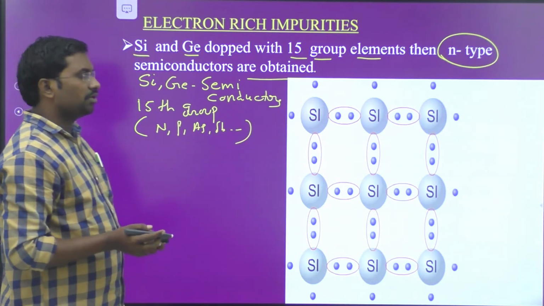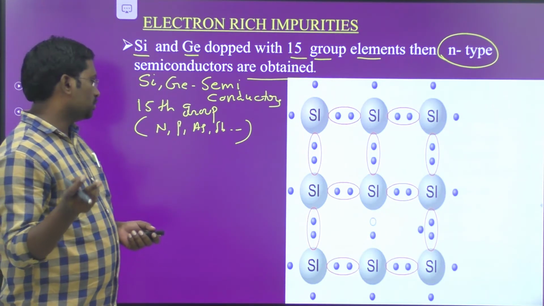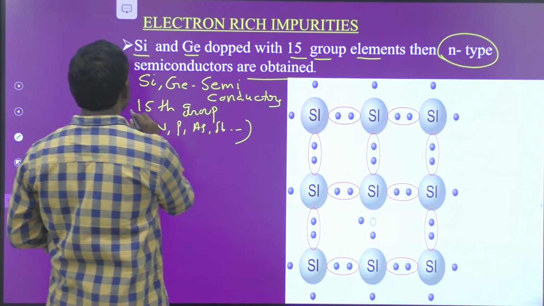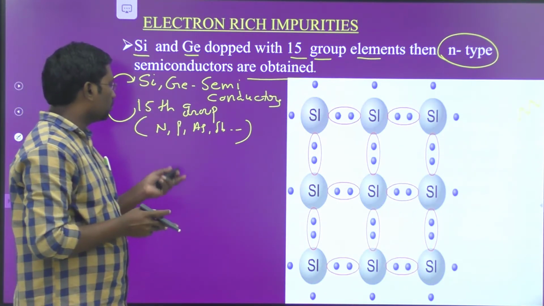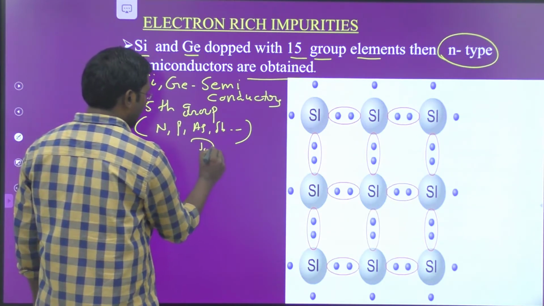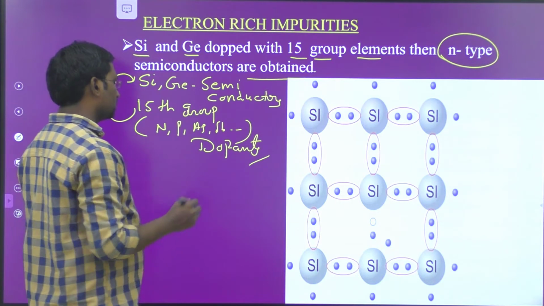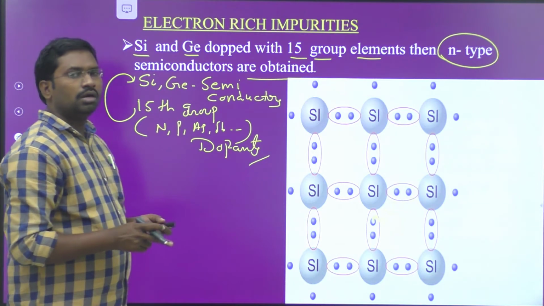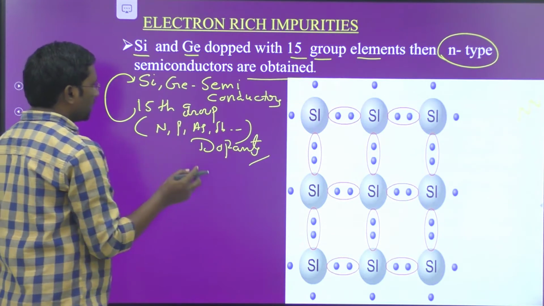Adding a suitable amount of impurity to increase the conductivity of a semiconductor is known as the doping process. The substance added to the semiconductor, here silicon and germanium, is called the dopant. Here the 15th group elements are the dopants. So the substance added as an impurity to the semiconductor is known as a dopant.